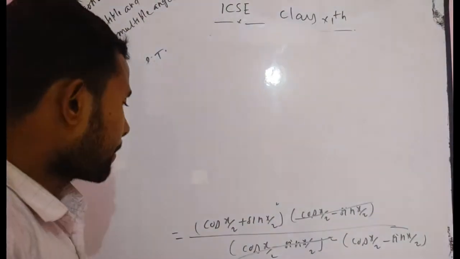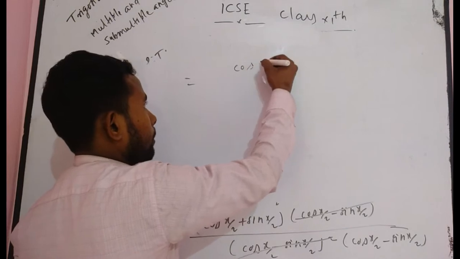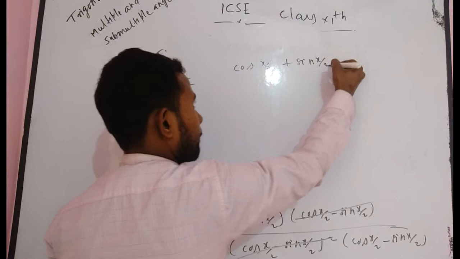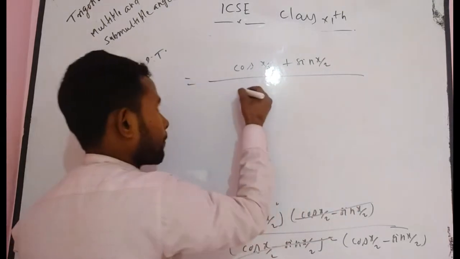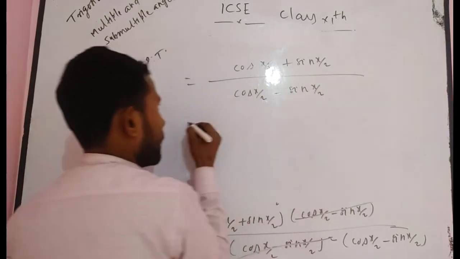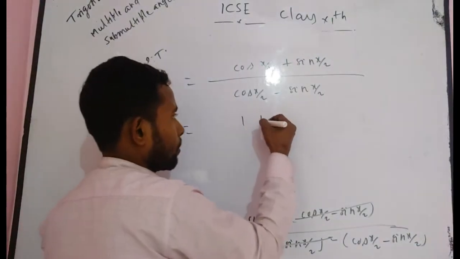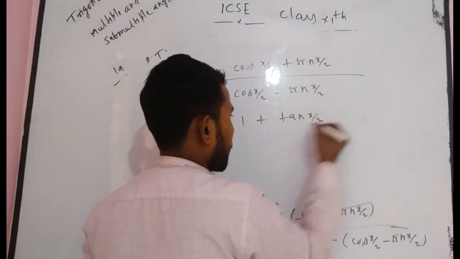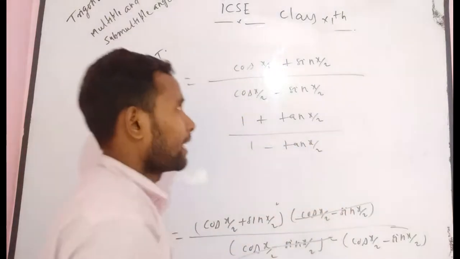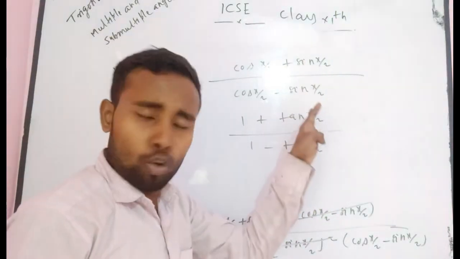Now it becomes (cos x/2 + sin x/2) divided by (cos x/2 − sin x/2). If you divide by cos x/2 in numerator and denominator, you get (1 + tan x/2) divided by (1 − tan x/2). Here I have divided by cos x/2 in numerator and denominator simultaneously.